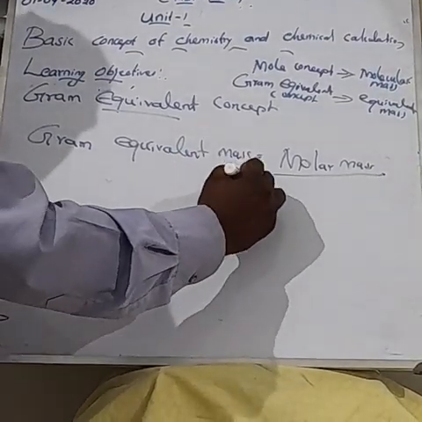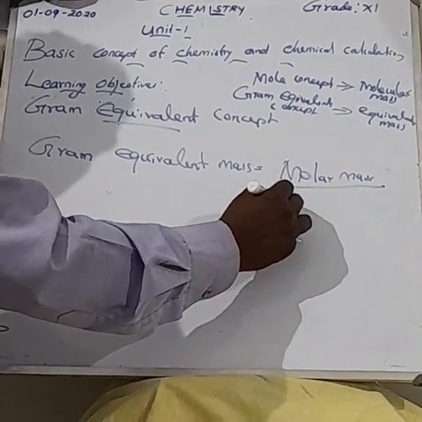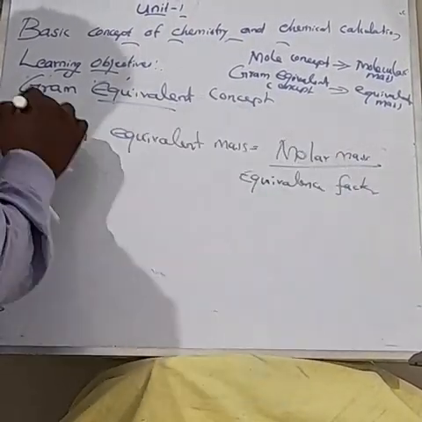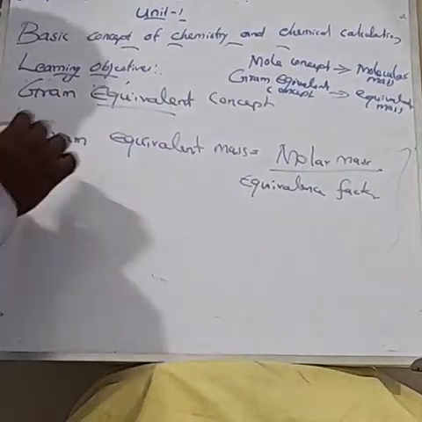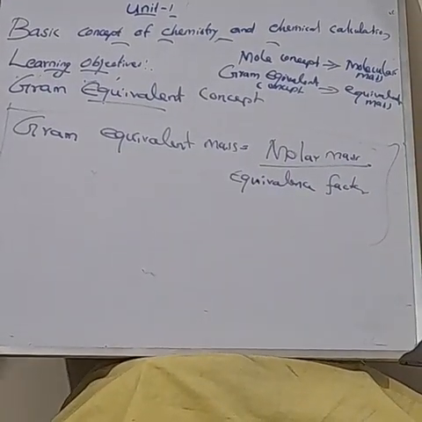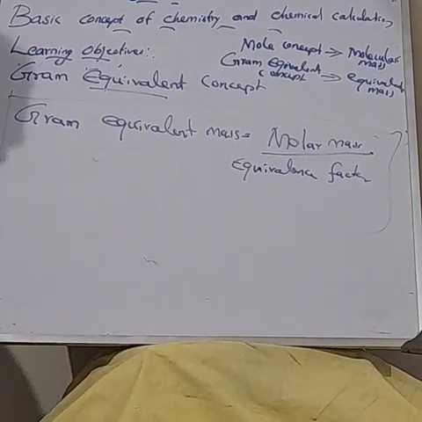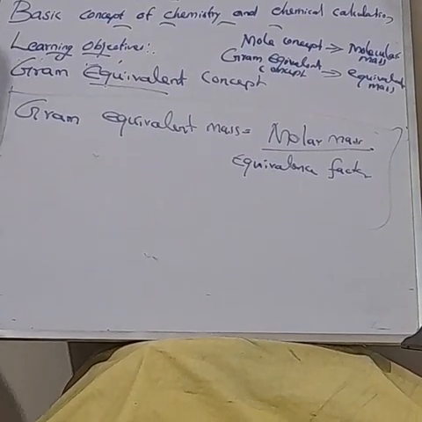This is the formula for gram equivalent mass: gram equivalent mass is equal to molar mass divided by equivalence factor.